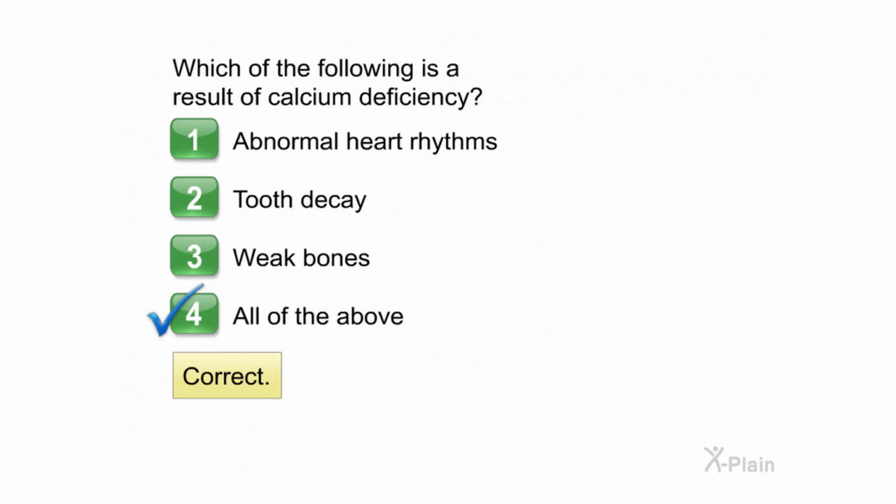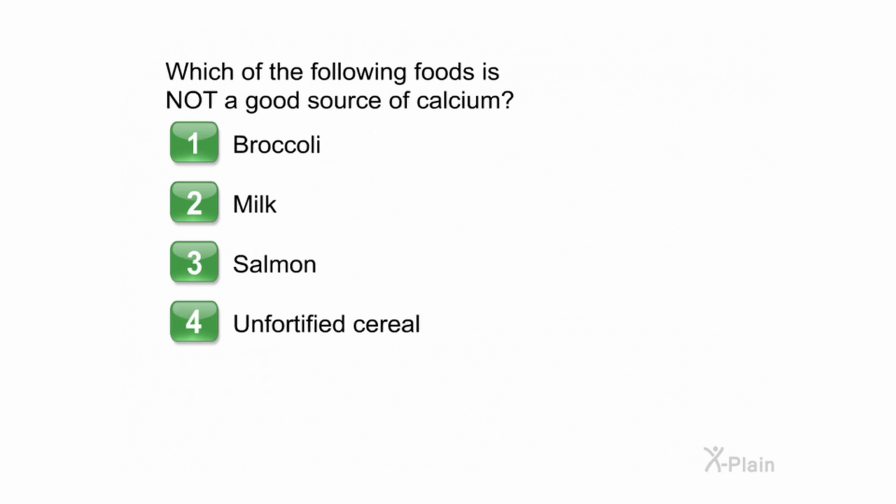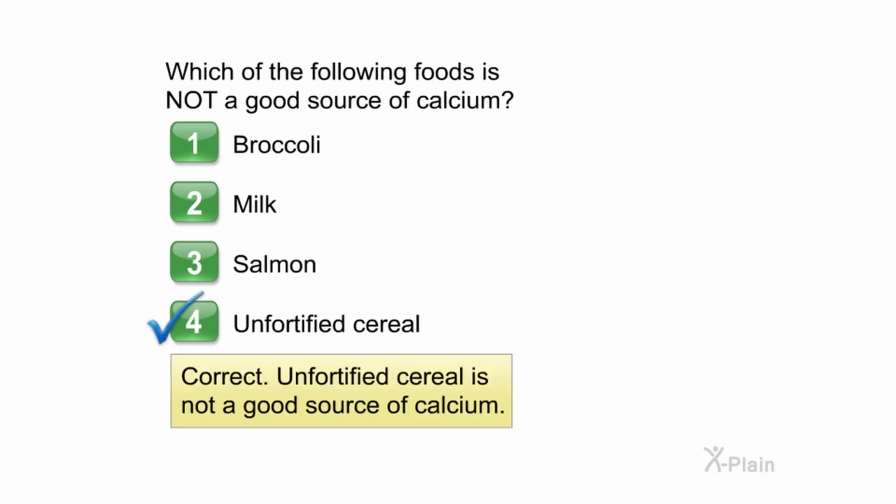Correct. Which of the following foods is not a good source of calcium? Choose one of the following options. 1. Broccoli. 2. Milk. 3. Salmon. 4. Unfortified cereal. Correct. Unfortified cereal is not a good source of calcium.